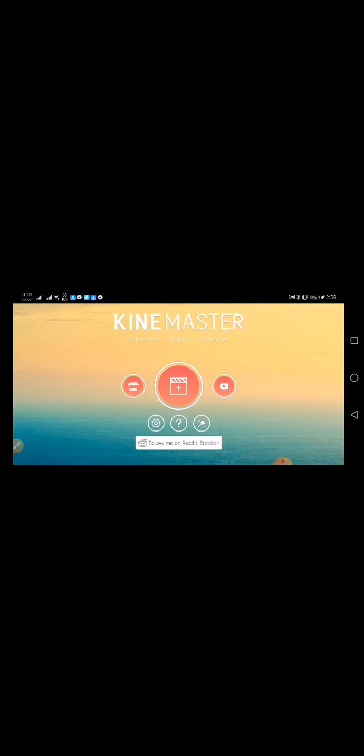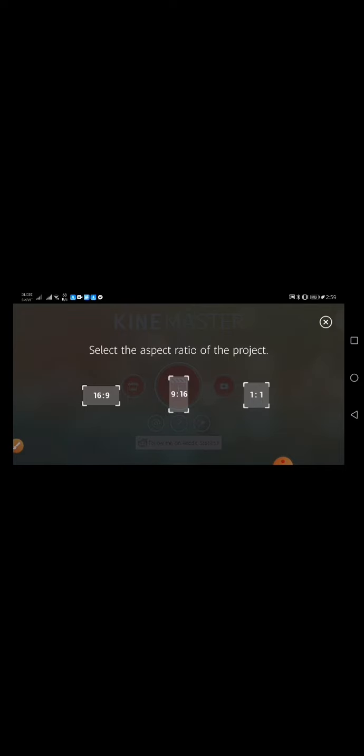So, let's go further. Tap. Here, this one guys. This is where we select the aspect ratio of the project. This is the actual interface where we edit our videos, photos, and everything that we want to edit. So guys, that's how you download Kinemaster without watermark.